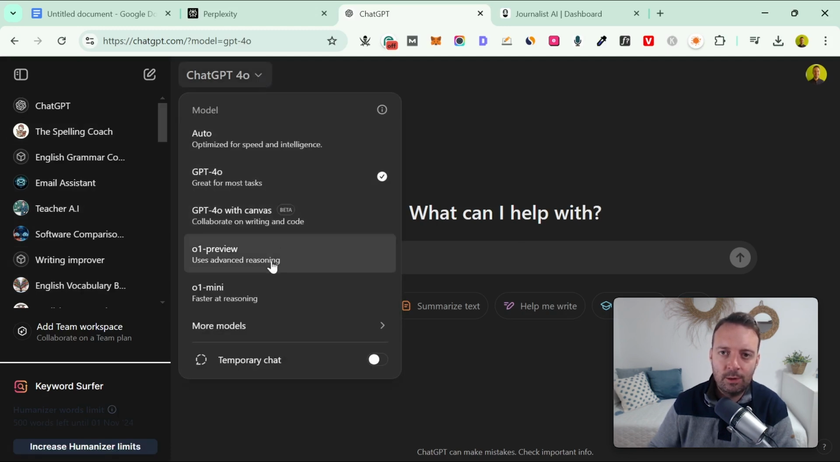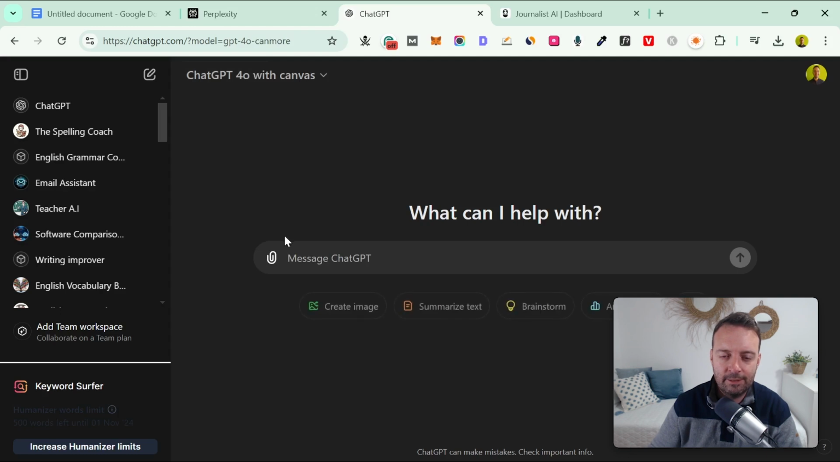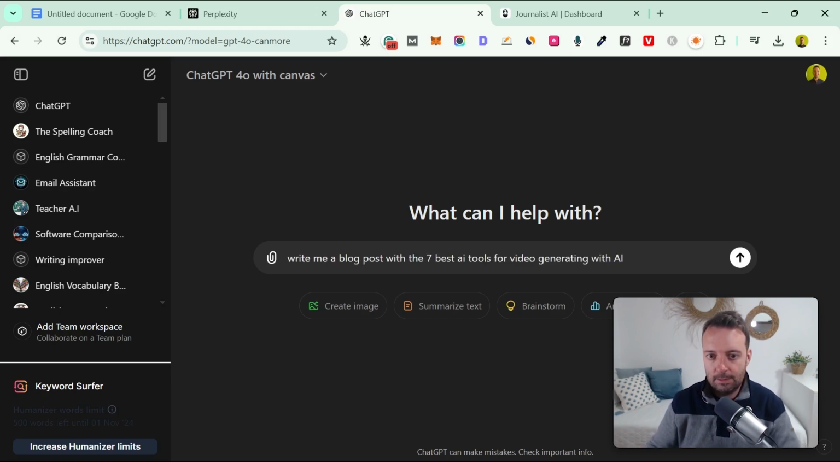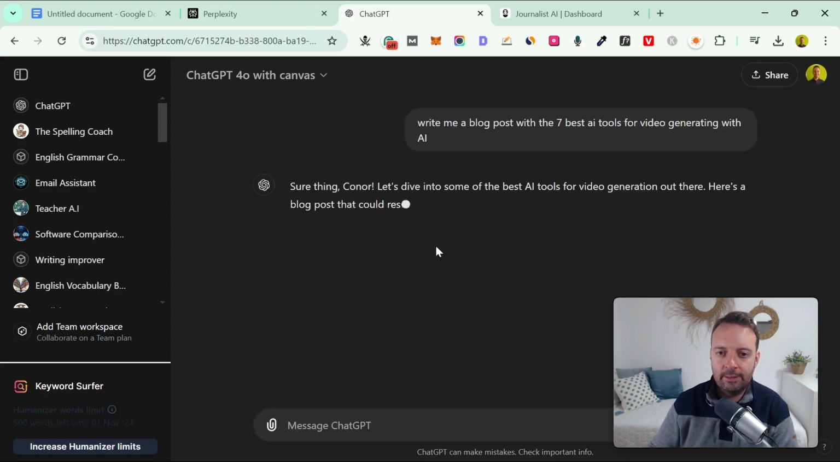So this one is more if you have something that needs more steps, right? So if it's a really complicated prompt that you want to get through, a task with many different steps, then that's when you can use either of these two. And this is ChatGPT Canvas. So this works with a preview of what the output is. So let's just actually type this in here now. Write me a blog post with 7 best AI tools for video generating with AI. So I'll just show you how this works now.